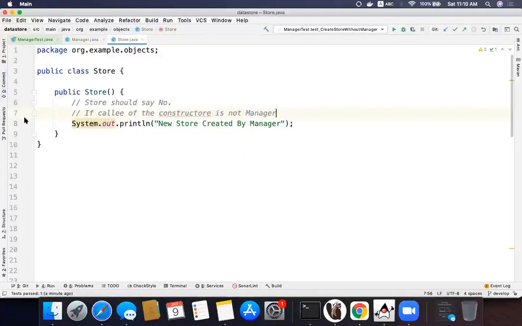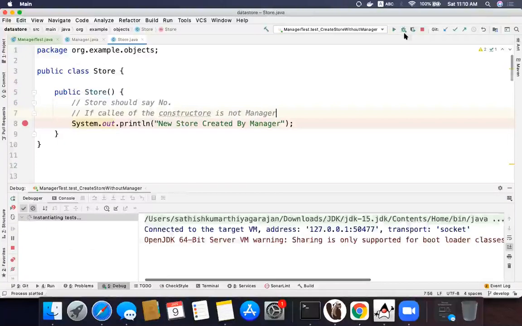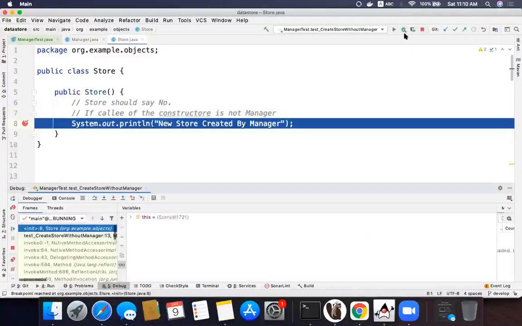Maybe I'll give a clue. I put a debugger here and run it with the debugger. I need some information to make sure this doesn't happen. The store should be aware of who is creating it. If the store is aware of that, it can put some intelligence here.